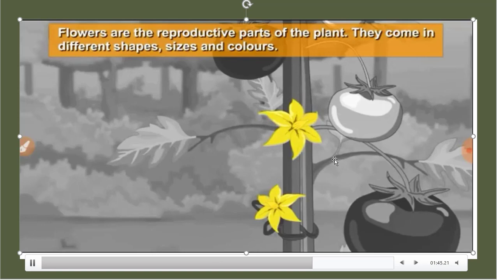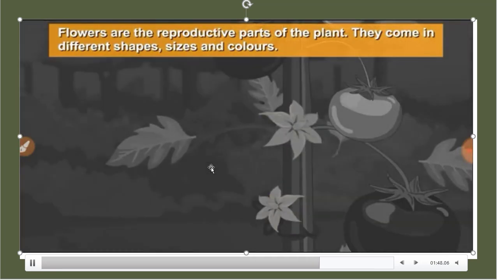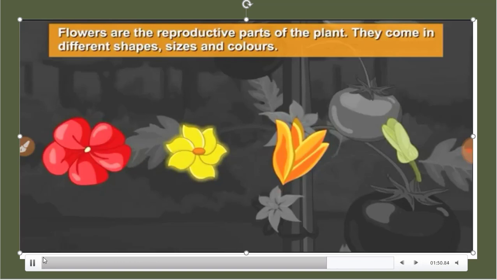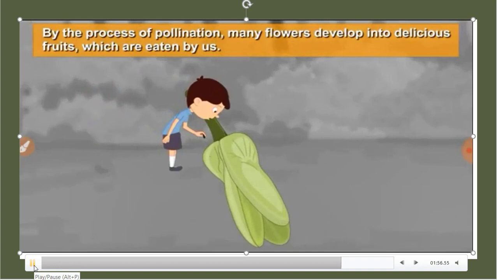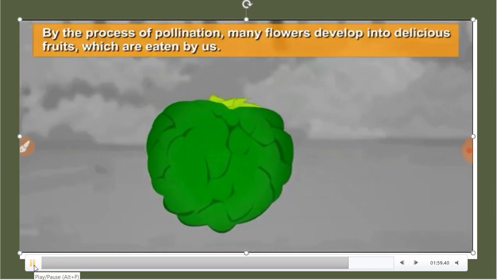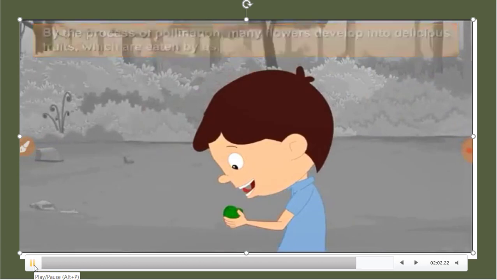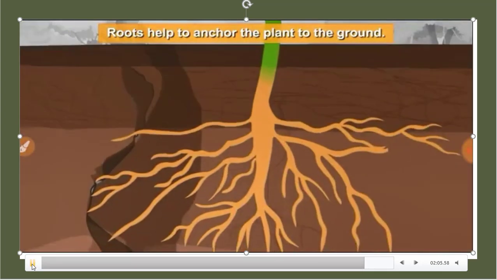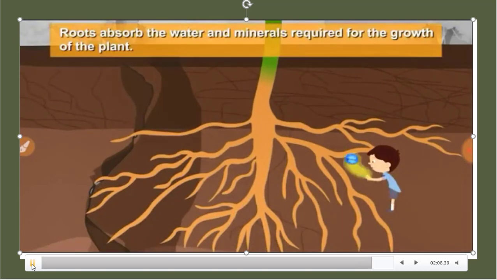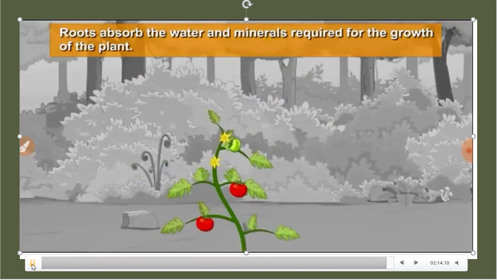And flowers are the reproductive parts of the plant. They come in different shapes, sizes and colors. The flower performs reproduction, that means pollination and fertilization occur in the flower, and later it turns into fruit. Fruits have seeds in them. When we sow those seeds in the soil, those seeds give us new seedlings. And the roots help to anchor the plant to the ground. Roots absorb the water and minerals required for the growth of the plants.